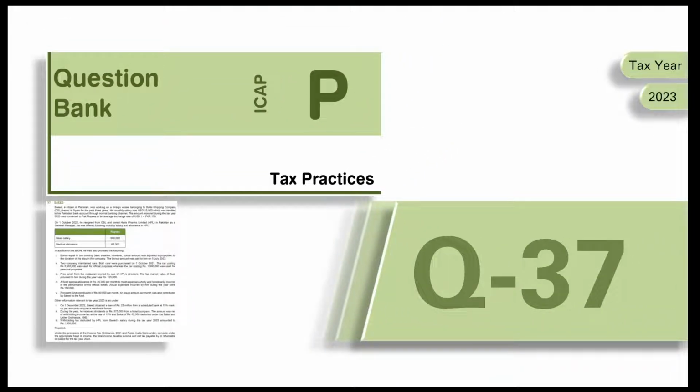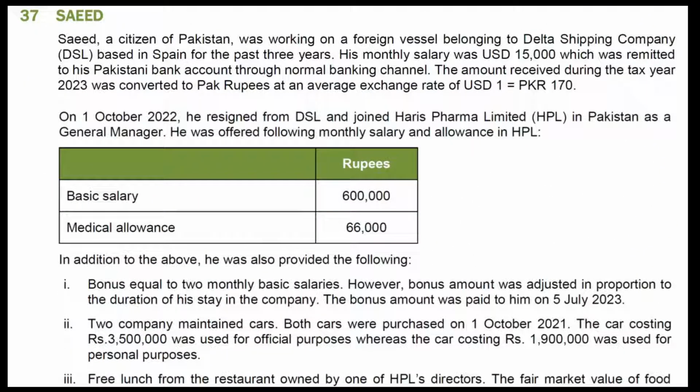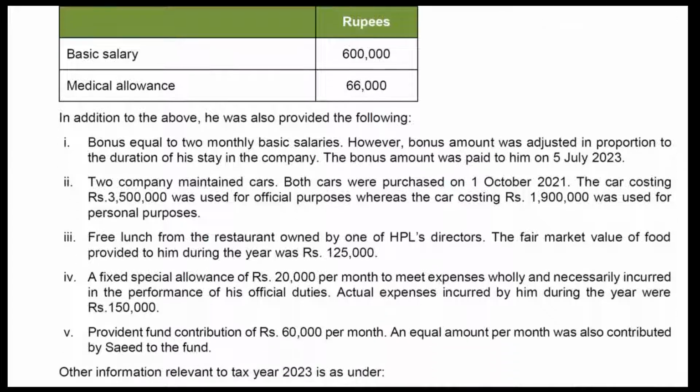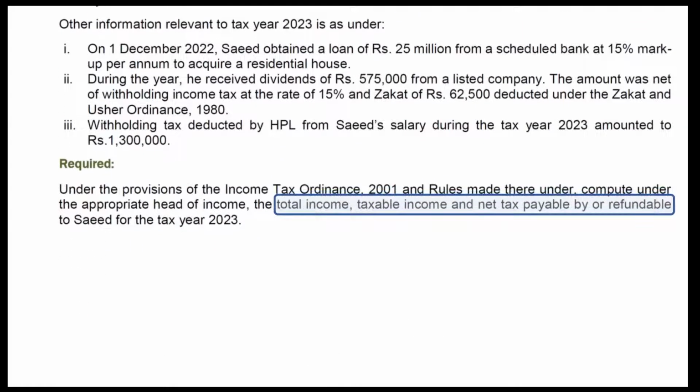Please read the question carefully. You can pause video to read it. We will scroll it down in 2 parts. You can pause second part to read the question. Have a look at requirement of question. You are required to compute 3 items: total income, taxable income, and tax payable or refundable.